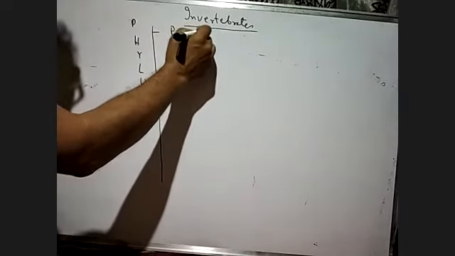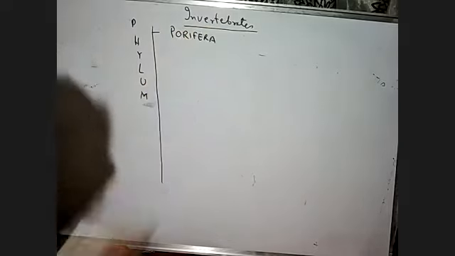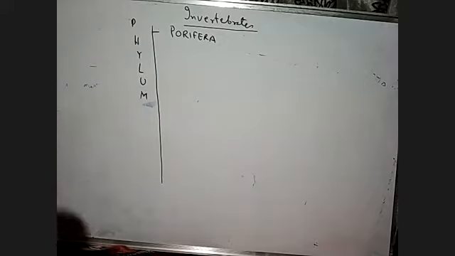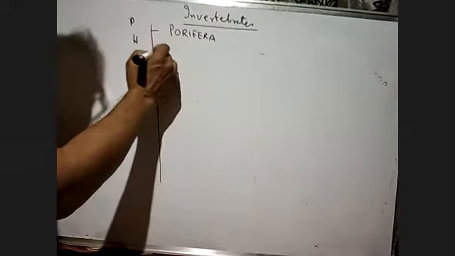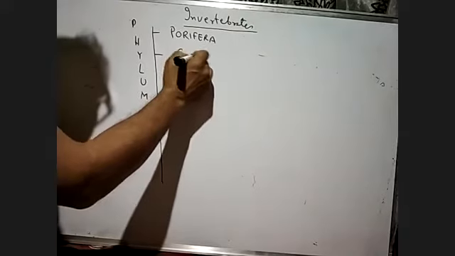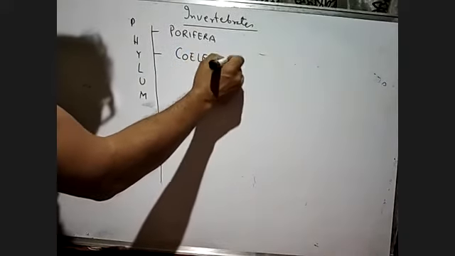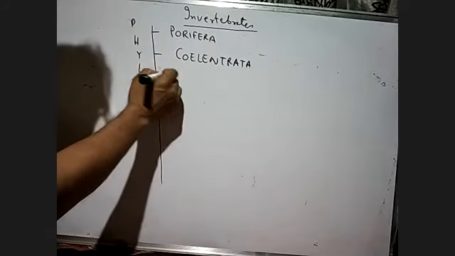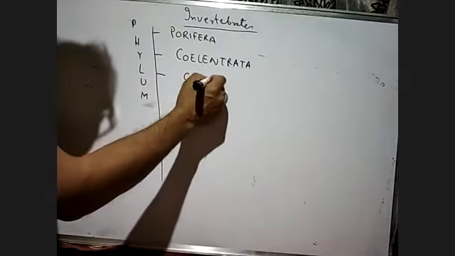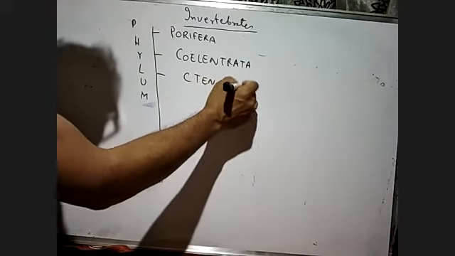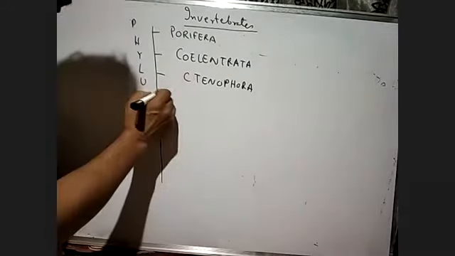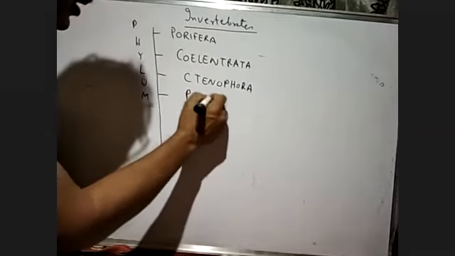The phyla are Porifera. I'm writing in capital letters; you can write in small letters also. Porifera. The second one will be Coelenterata. The third one will be Ctenophora. Then we have the Platyhelminths.